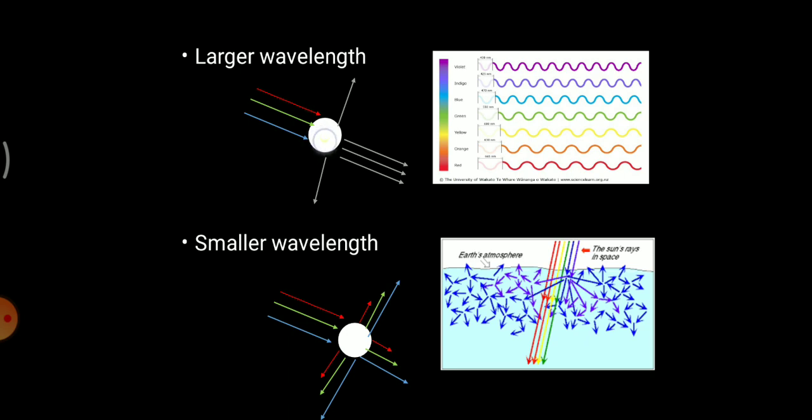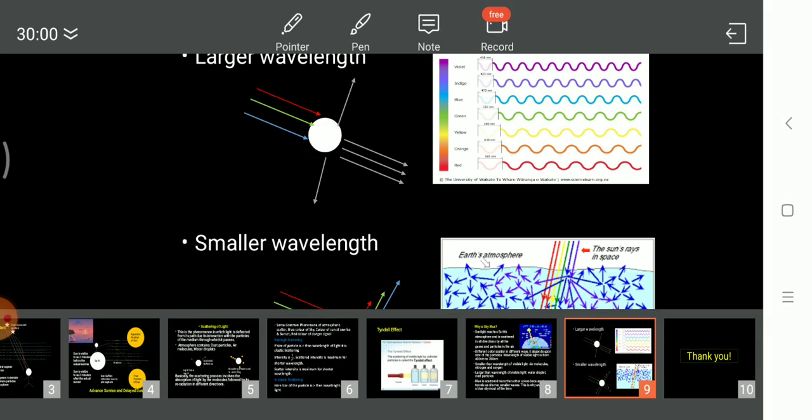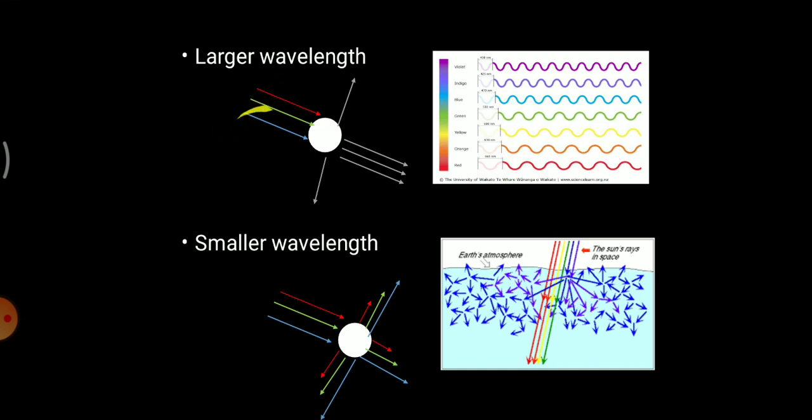Now for an instant, if this is a particle which has a larger wavelength than visible light, what will happen? The maximum amount of scattering would be in this direction, so it won't be scattered in this direction in that number. As you can see, only a single ray is there, whereas the maximum of the light is passing through the particle. Why is it so? Because of the larger wavelength.